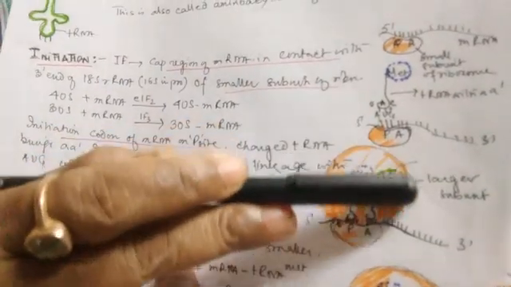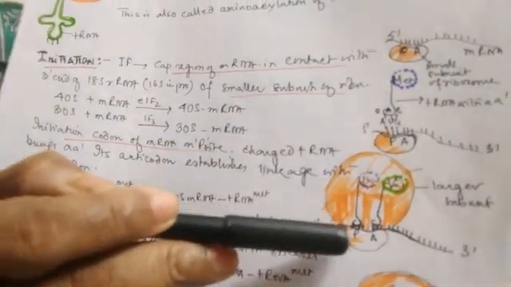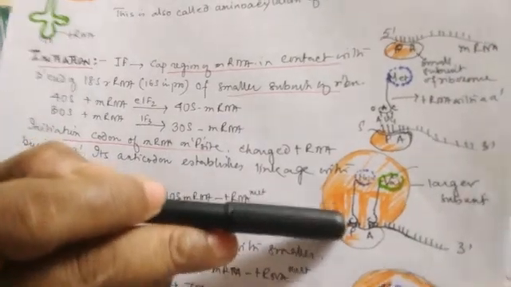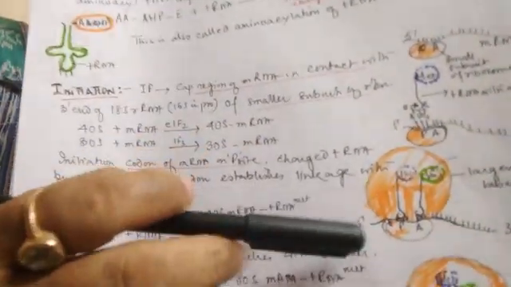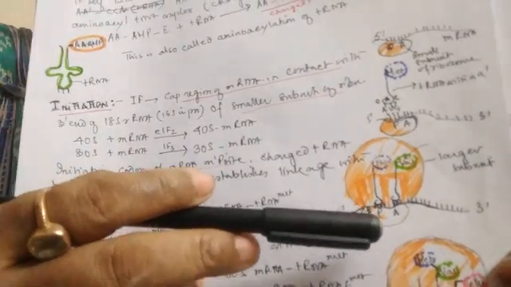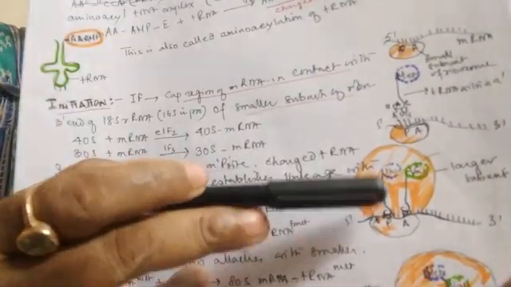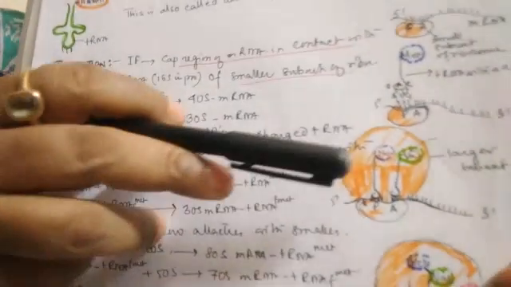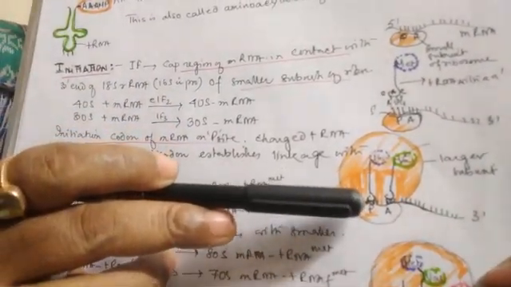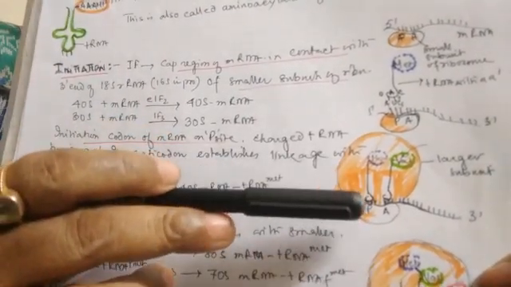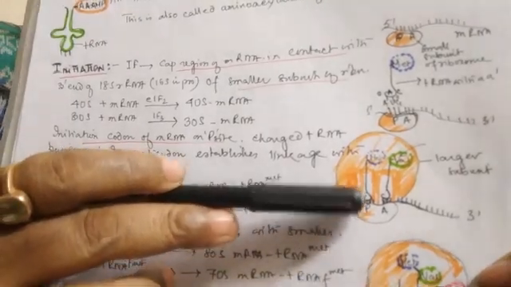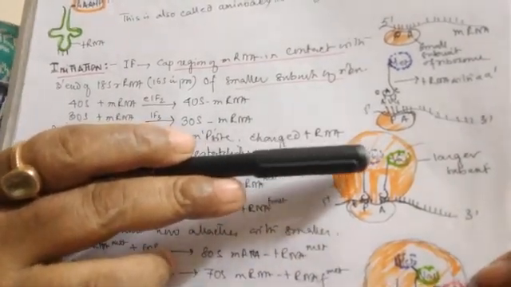Now the larger subunit comes, and in the presence of magnesium they get united, and as a result it forms the 80S complex. In the case of eukaryotes it forms the 80S mRNA tRNA methionine complex. In the case of prokaryotes it forms the 70S mRNA tRNA formylated methionine complex.